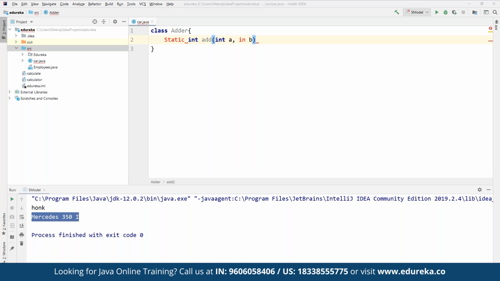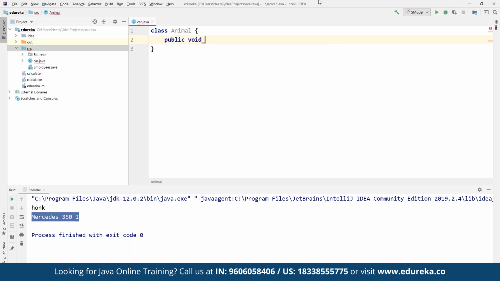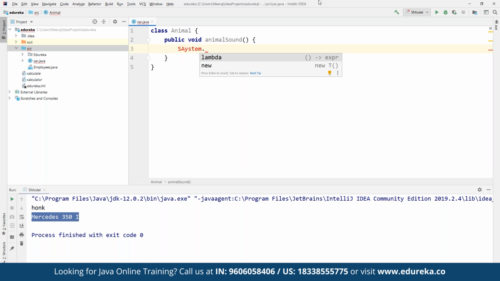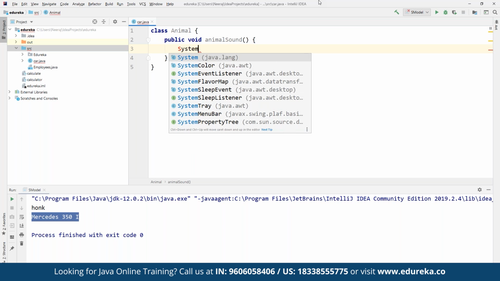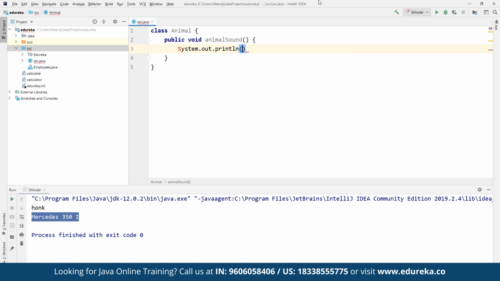Let's take the example of a zoo. So let's say here we define a class as animal, and in the animal class, suppose we have a public void method, animal sound. Here we can define a statement as system.out.println with a new line, and we can define the message. So here we can define a simple statement, making sound.